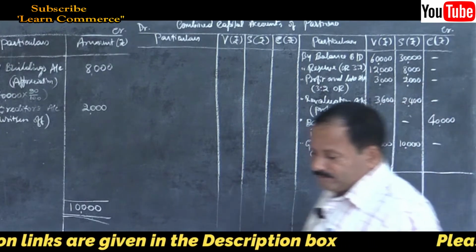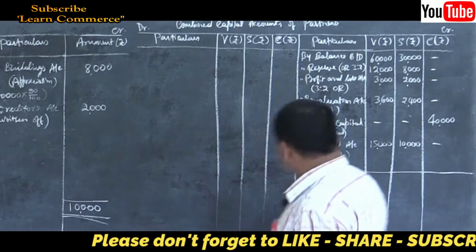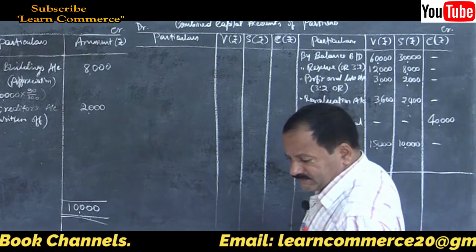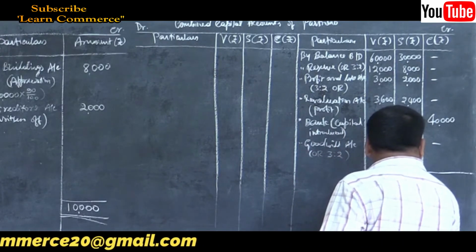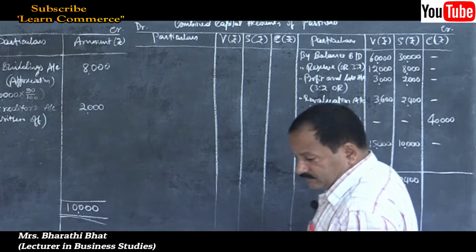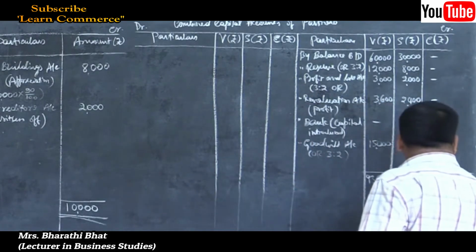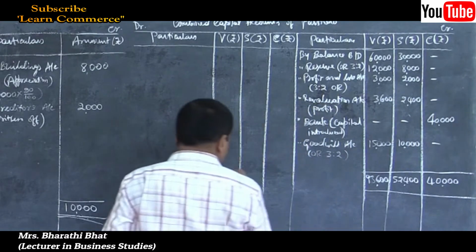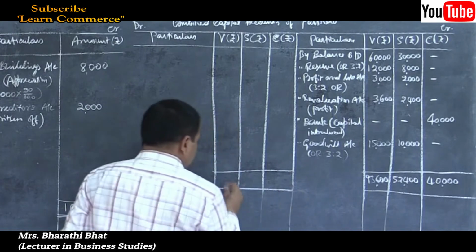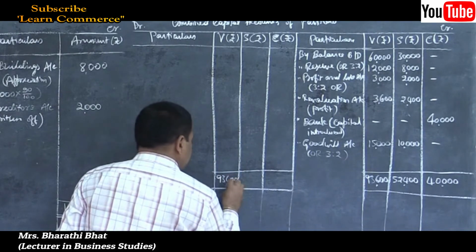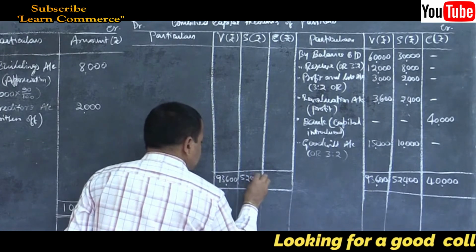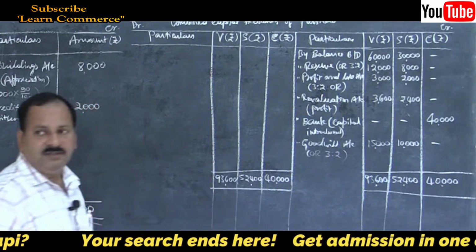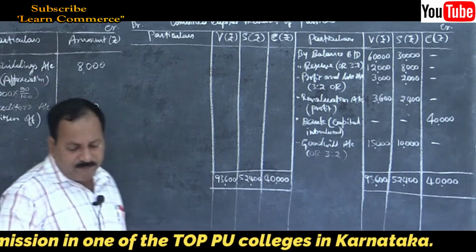So write the total. First one is 93,600. Then second one is 52,400. And 40,000 in new partner's column, only one entry is there. Then write the same total on the other side: 93,600, 52,400 and 40,000. That itself is the difference. That itself is the capital balance.